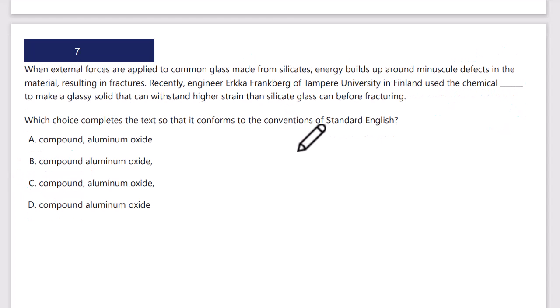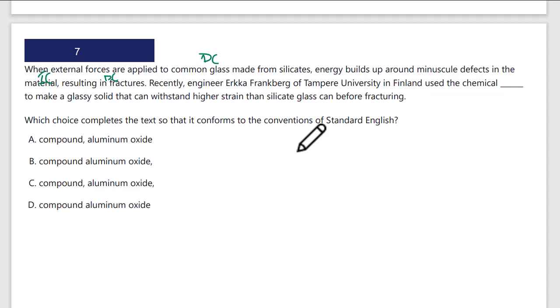7. When external forces are applied to common glass made from silicates, comma, so dependent clause up front, energy builds up around minuscule defects in the material, resulting in fractures. Dependent clause there, independent clause in the middle. Okay.